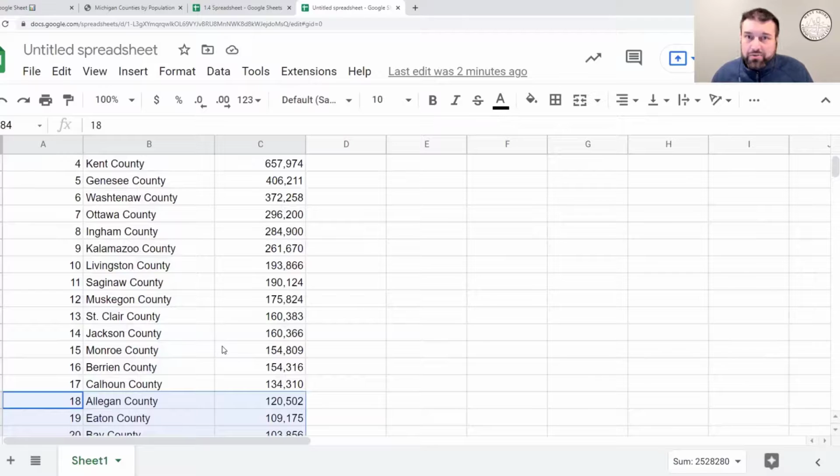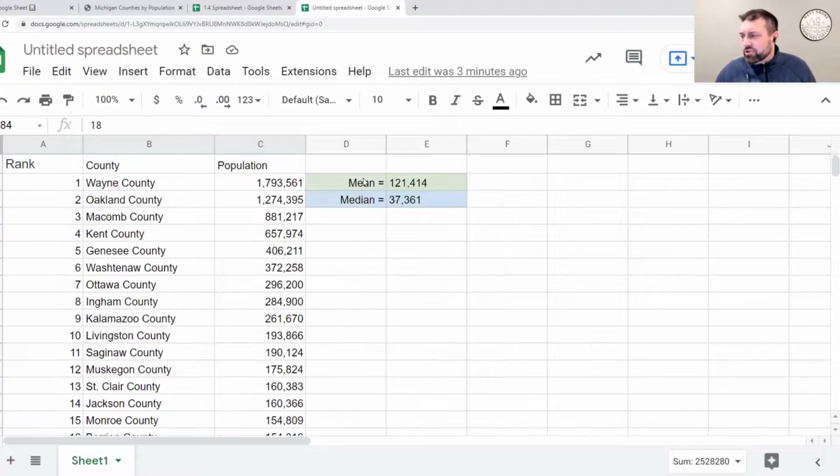Okay, so what does this say about the distribution of the data? It says you've got a small number of really big populated counties, and a large number of small population. It's kind of like you got a big rock on one end of the teeter-totter and a bunch of little rocks on the other end. That's what the average is. And so we're going to talk about what's a better measurement for the quote unquote average.